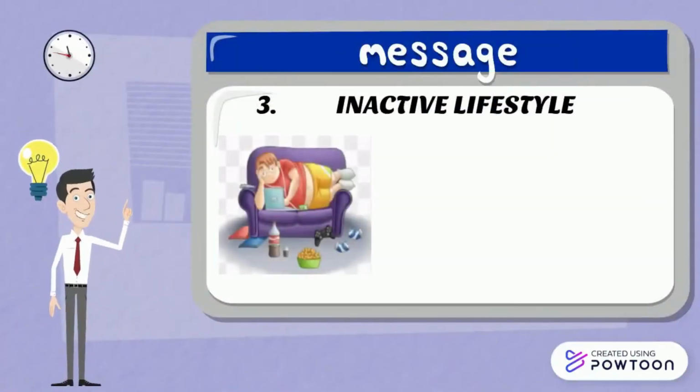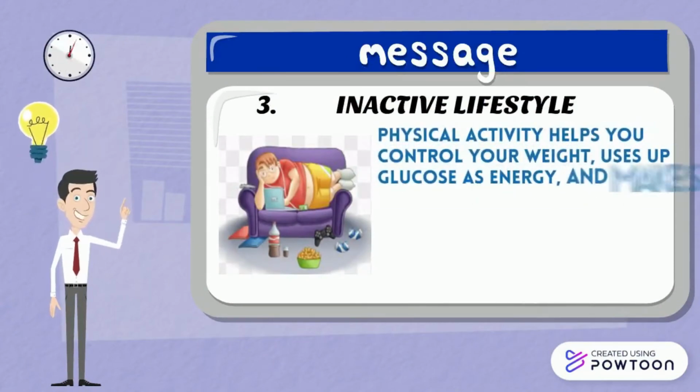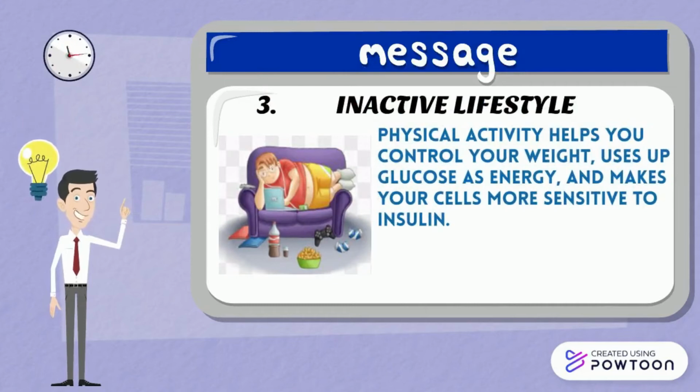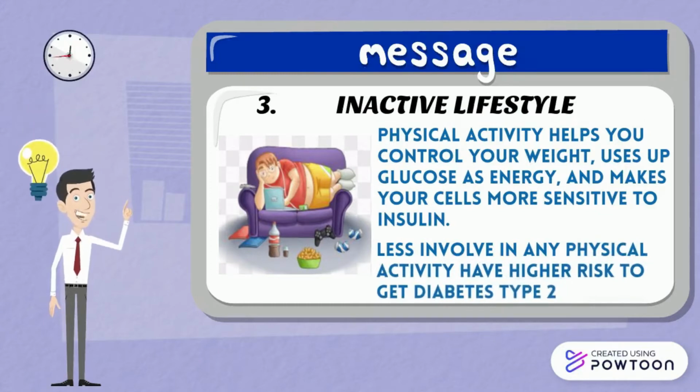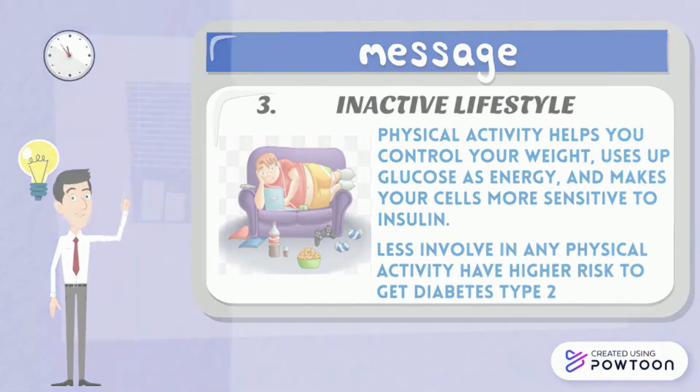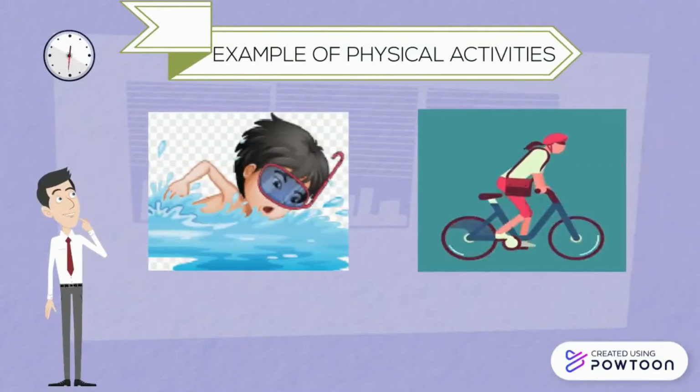The third factor is inactive lifestyle. Physical activity helps you control your weight, uses up glucose as energy, and makes your cells more sensitive to insulin. Those not involved in any physical activity have higher risk to get diabetes type 2. Some examples of physical activities are swimming and cycling.